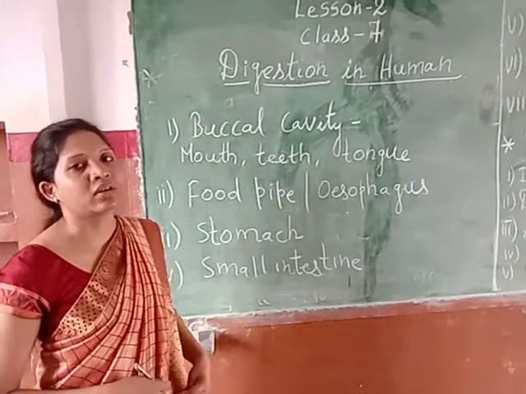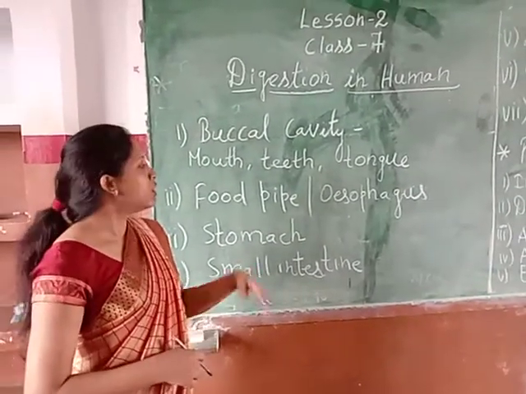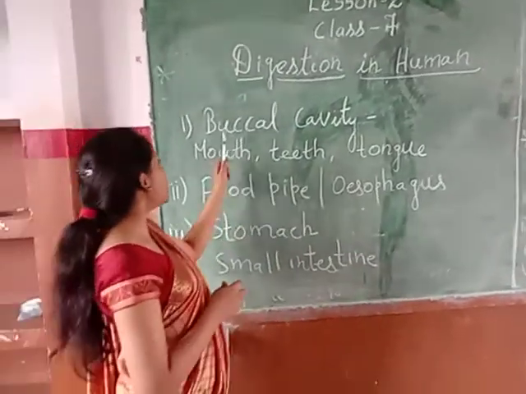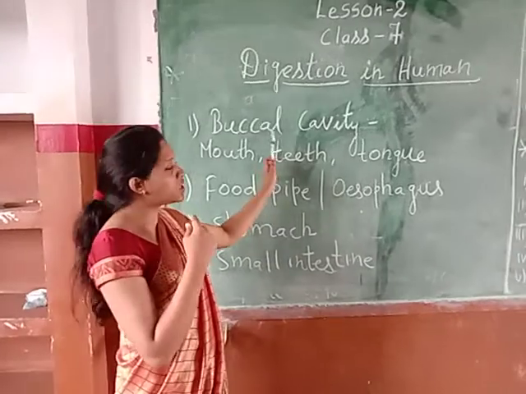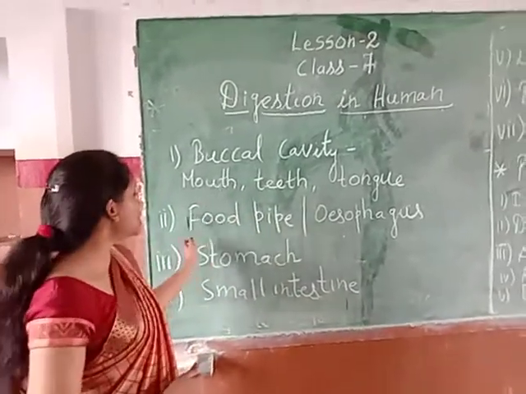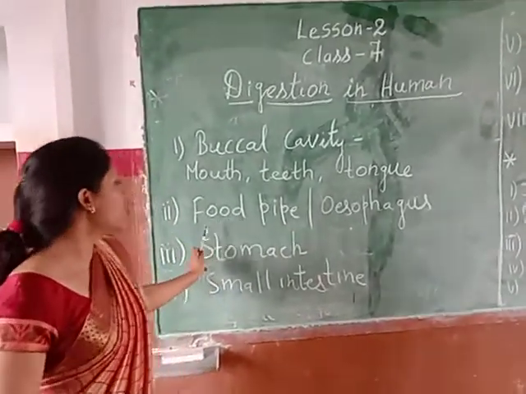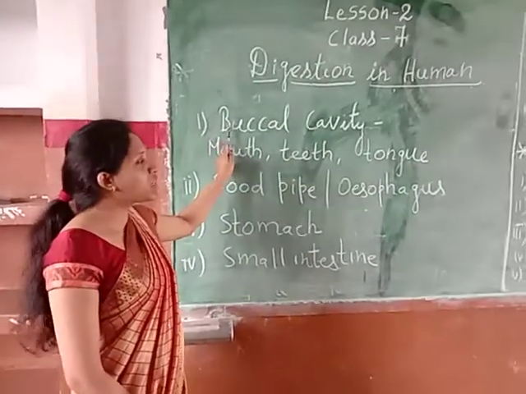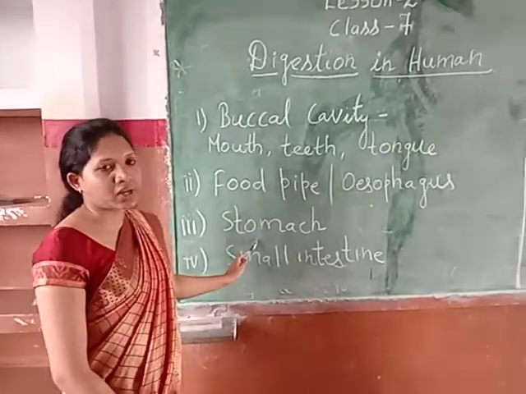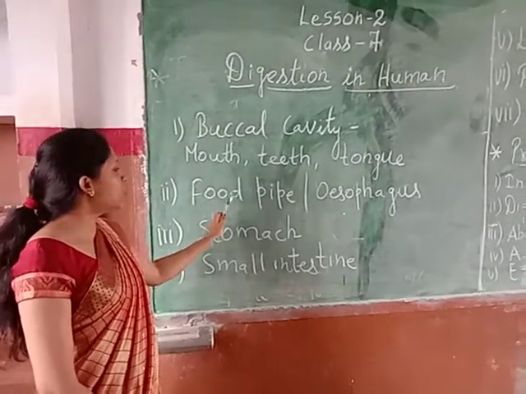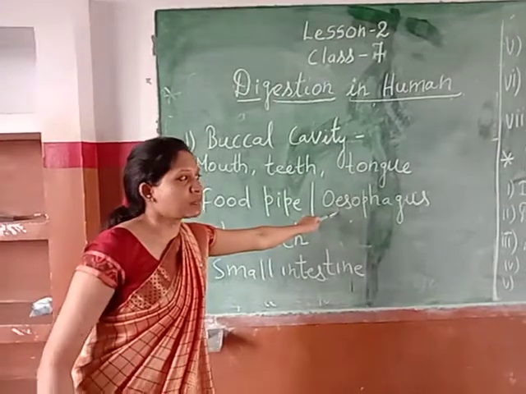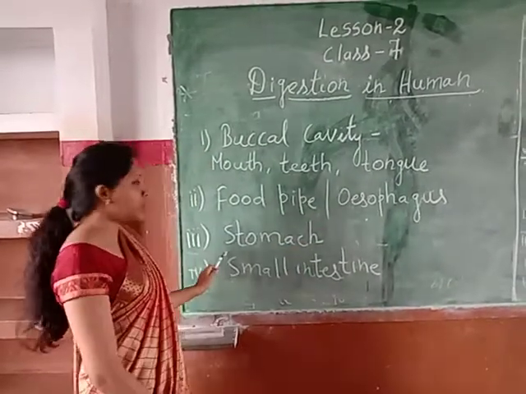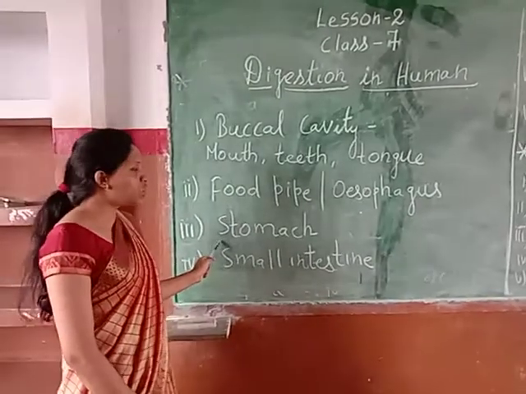Understood? And the part which helps in the transfer of food from our mouth to our stomach is called the food pipe. Food pipe is a pipe which is a connection between our buccal cavity and our stomach. Clear, students? Another name of the food pipe is esophagus. Esophagus. Okay.